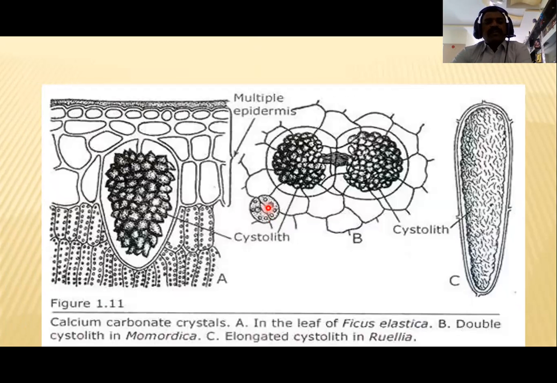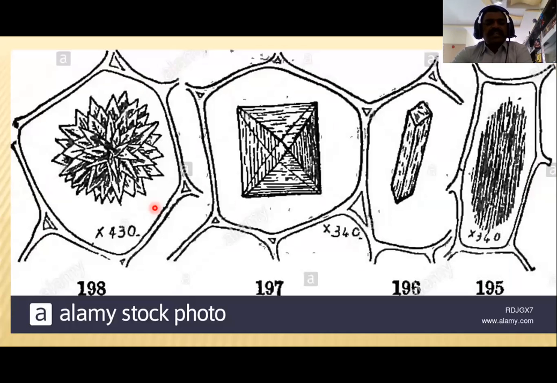scale 100 micrometer. How cystoliths look like here. The cystoliths are grape-like cystoliths observed in the Ficus elastica leaf, and a double cystolith in Momordica charantia, Momordica or bitter gourd, and then an elongated cystolith in Ruellia. See, this is the elongated cystolith, this is the Momordica charantia cystolith, and this is the Ficus elastica cystolith, and grape-like structures are observed. And see here some of the cystoliths observed here.